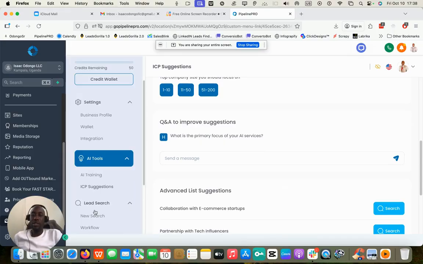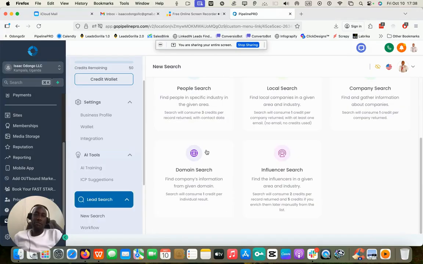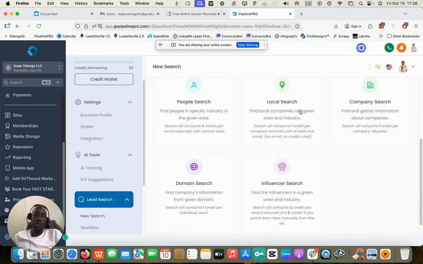So if you wanted to do lead search, there are basically 5 categories. So you have people, companies, B2B, domains. If you wanted to get email addresses off a specific domain, you can do that here. If you wanted to vet influencers on TikTok, Instagram, YouTube, you can also do that here. So this is a very cool software if you ask me.